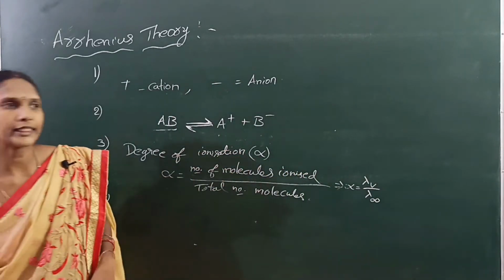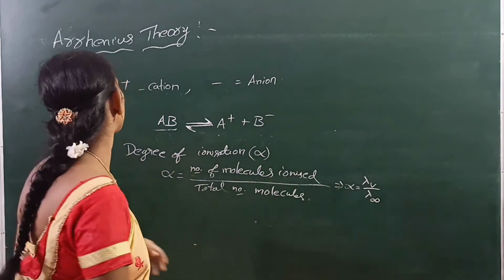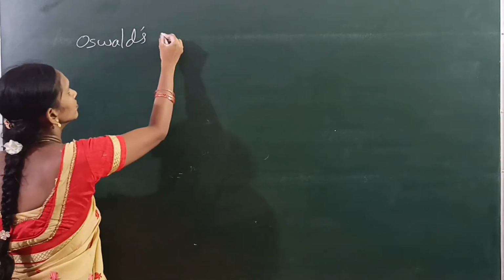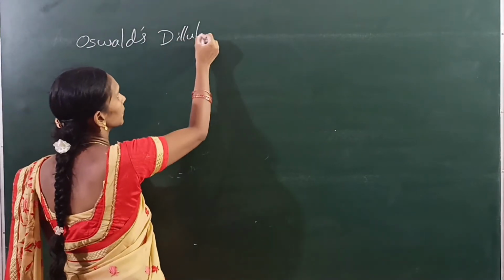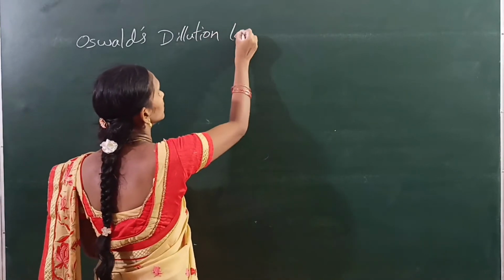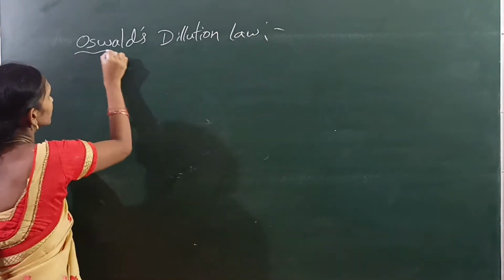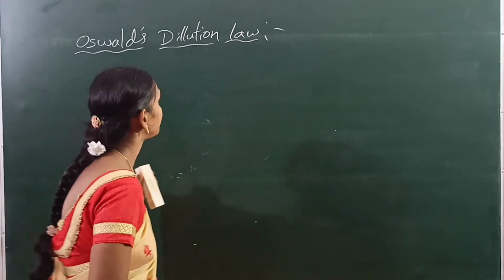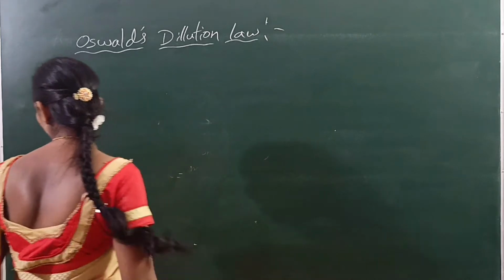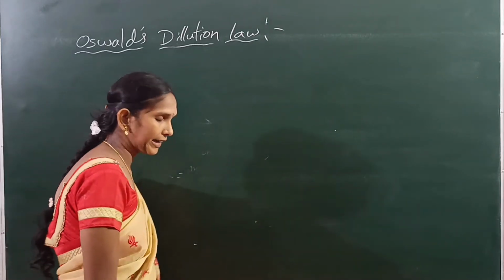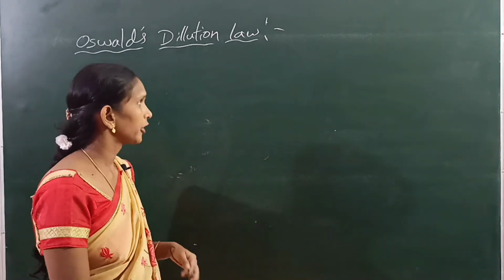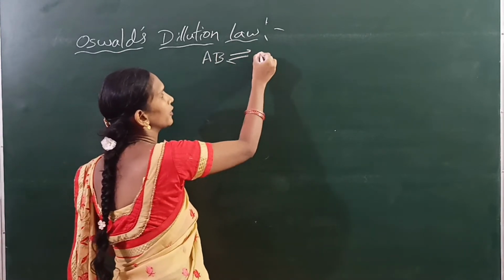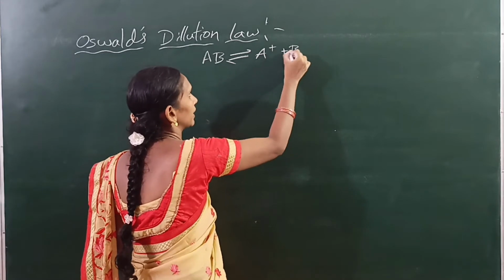The next theory is Ostwald's dilution law. According to Arrhenius, AB exists in equilibrium between A plus and B minus.